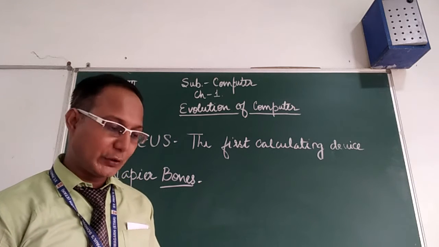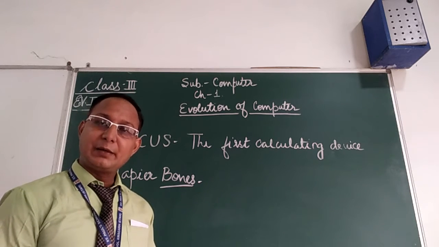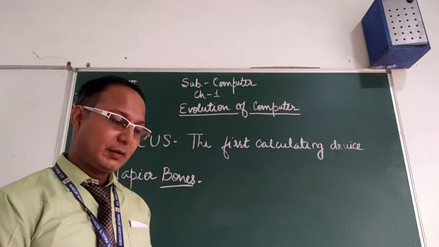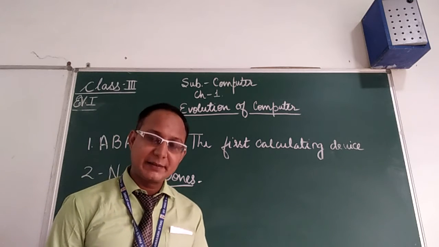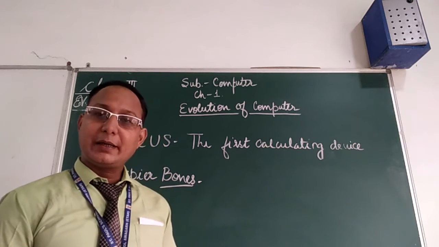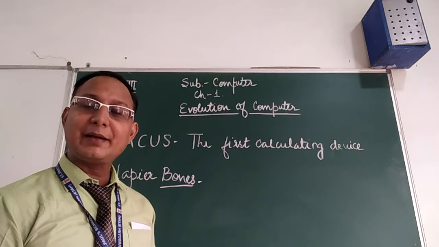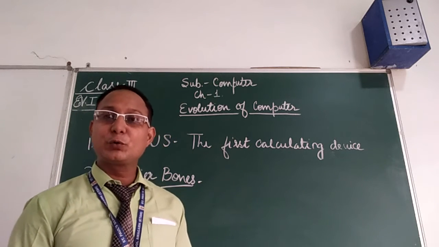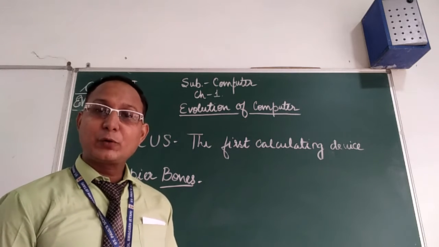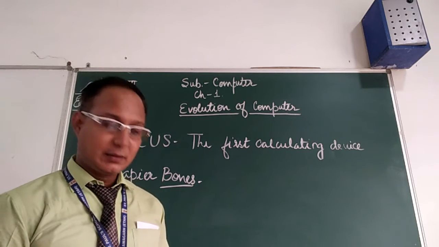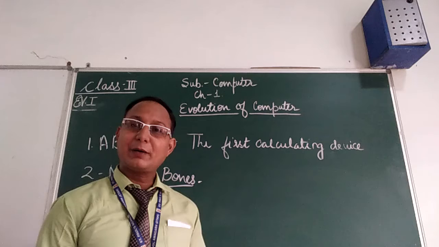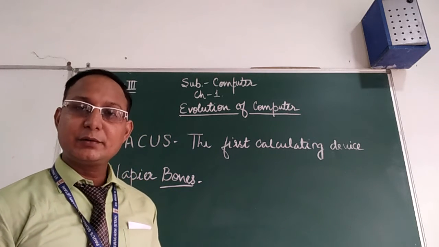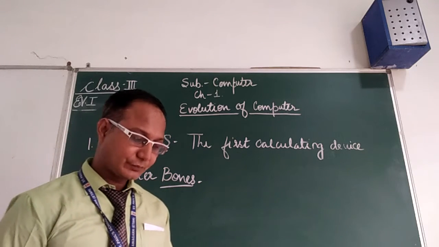So it was a machine invented by John Napier, a Scottish mathematician. It was also used in calculating, in adding things. After abacus, it was the second machine used for calculating.